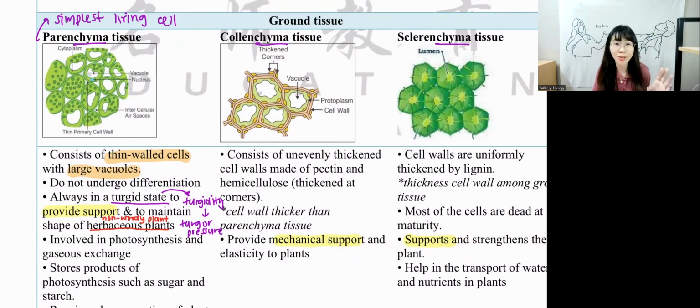Parenchyma tissue is one of the tissues that you always see in your exam, always, because in all parts of the plants, they have parenchyma tissue. For the other ground tissue, we have collenchyma tissue. The special thing about collenchyma tissue is that they have uneven thickened cell walls at the sides. Can you see? There's a corner over here. The uneven thickened cell wall is made of pectin and hemicellulose. Hemicellulose is one of the reasons why they are thickened at the side. They are also able to provide support to the plants.